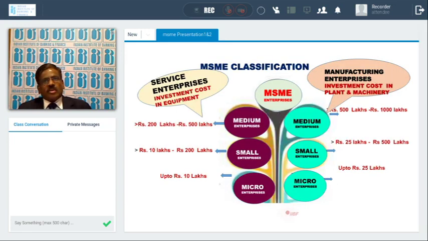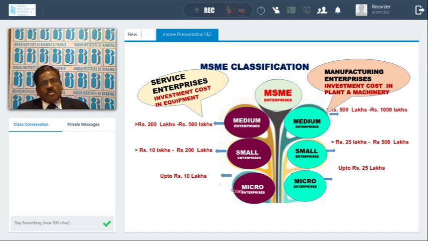Next, before we start the session, let us analyze what MSMEs are. As per the Government of India classification, there are two types of sectors: one is the manufacturing sector, another is the service sector. The MSME classification is based on the investment in the cost of the equipment or plant and machinery. For the manufacturing sector, we take plant and machinery, and for the service sector, we take cost of equipment as the criteria for classification of the accounts.